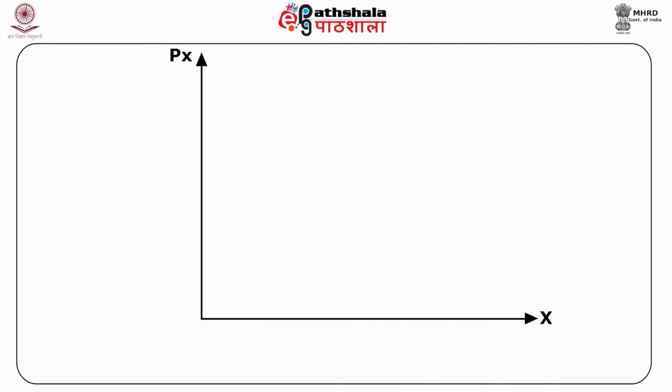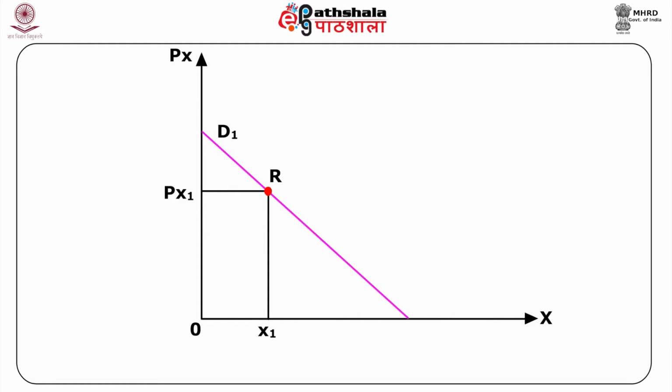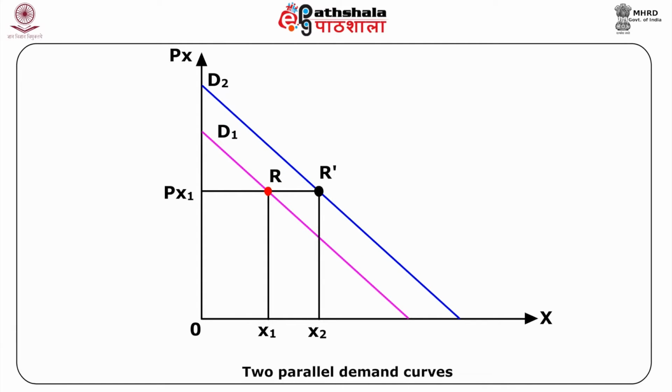Now let's compare the elasticity of two parallel demand curves. Consider a demand curve D1. Suppose there is a parallel outward shift in the demand curve to D2. The reason for the outward shift may be an increase in income of the consumer. An advertisement campaign for good X may have led to a shift in preferences of the consumer towards good X.